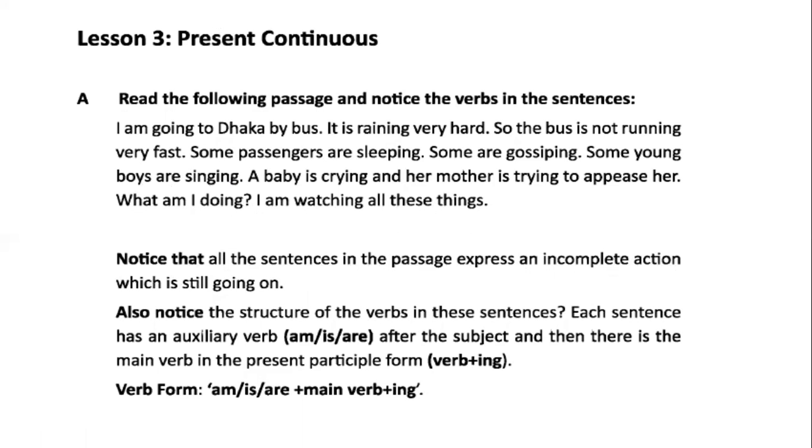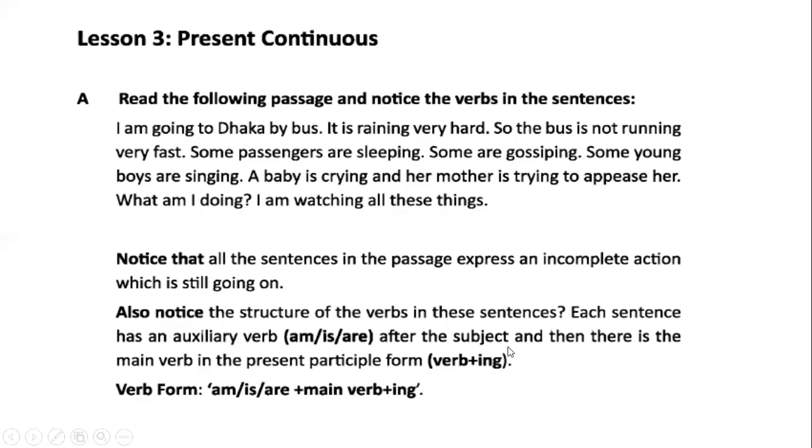In continuous tense, the action is going on, will be going on. So also notice the structure of the verb. I have already discussed with you in these sentences. Each sentence has an auxiliary verb. Which are auxiliary verbs? Am, is, are. Any one of the auxiliary verbs will be used according to the subject. If the subject is I, you have to use am. If the subject is he or she or third person singular number, you have to use is. And if the third person plural number and second person, then you have to use are.